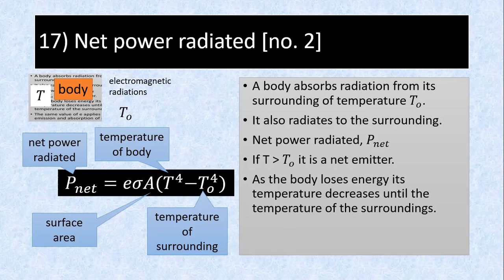As the body loses energy, its temperature decreases until it reaches the temperature of the surroundings. So the hot body will keep on losing energy until its temperature becomes equal to the surroundings. That's how it loses energy, by radiation.